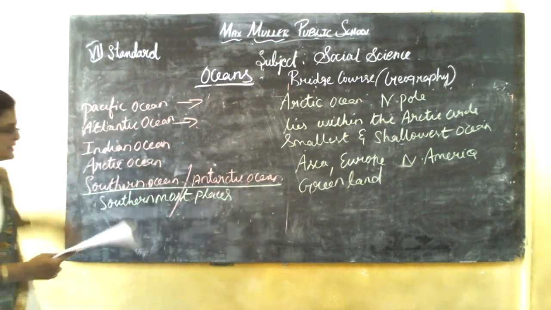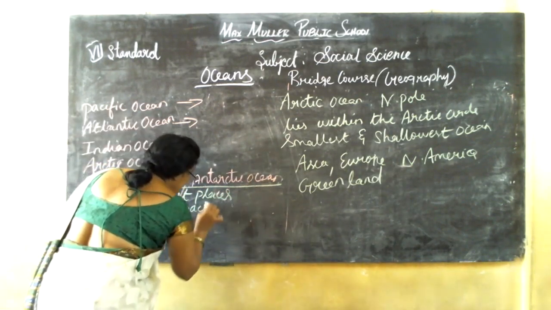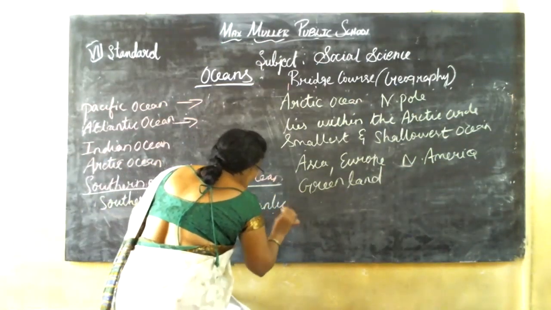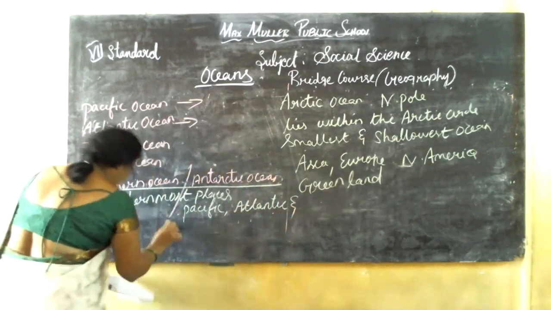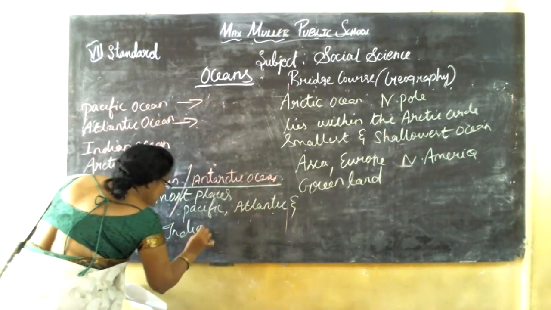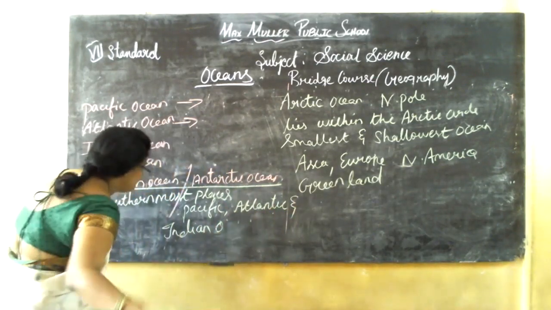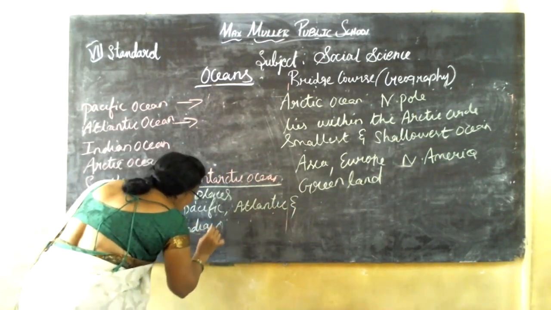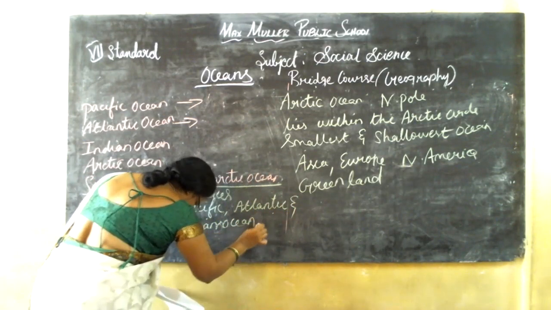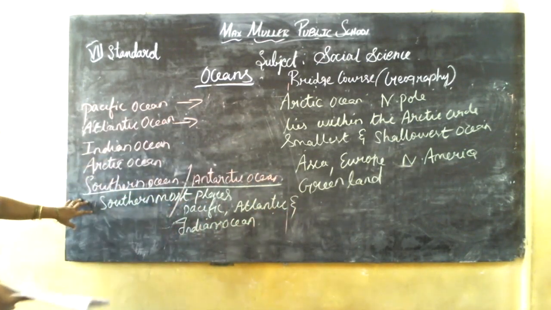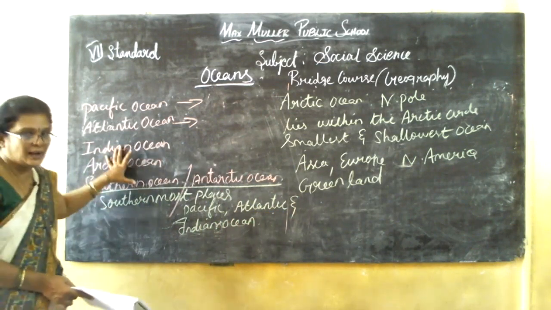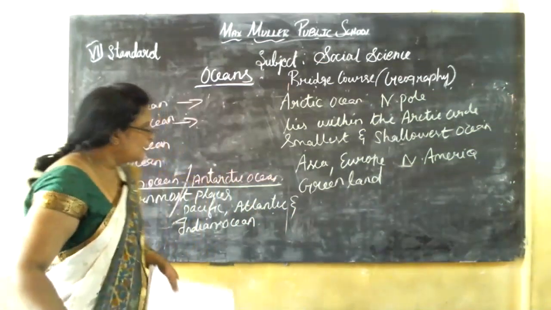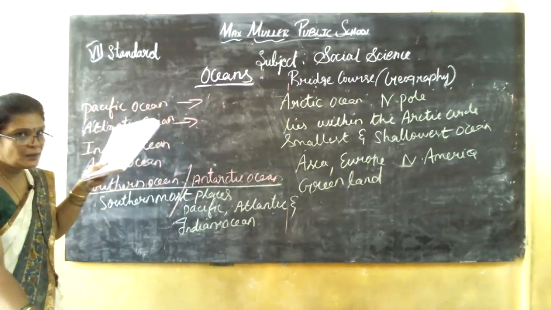What are the three oceans? One is Pacific, next Atlantic, and Indian Ocean. It surrounds the continent of Antarctica. Okay, this is about the continents. Now we completed the continents and oceans.